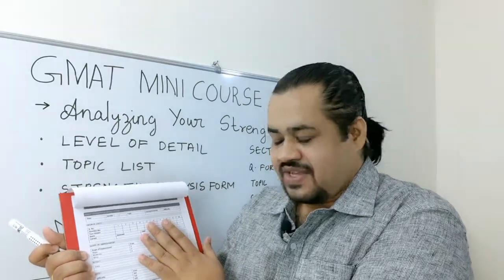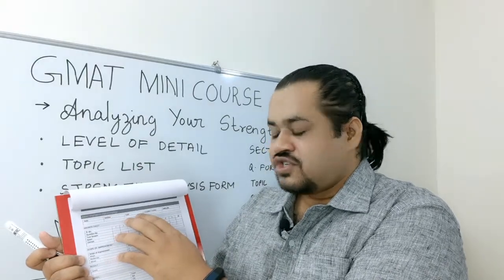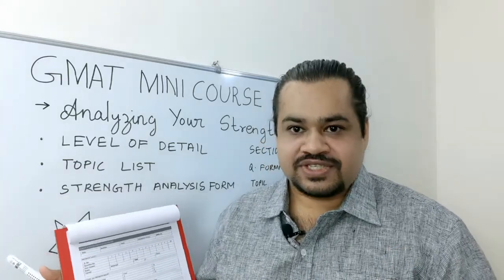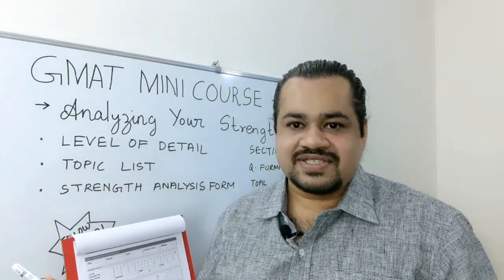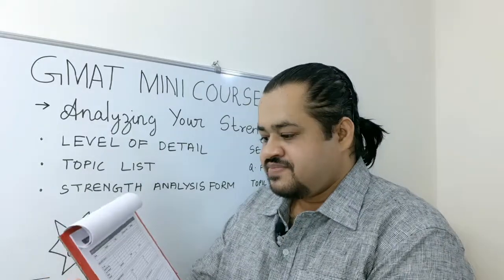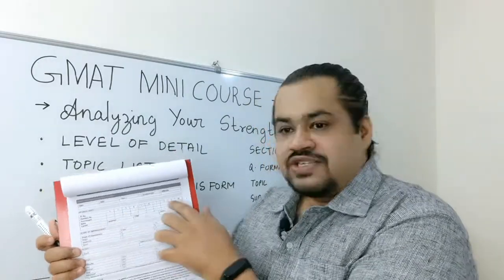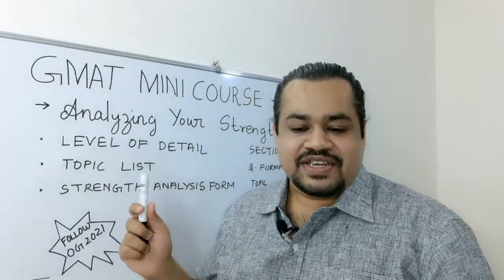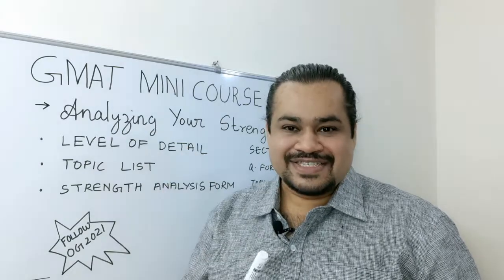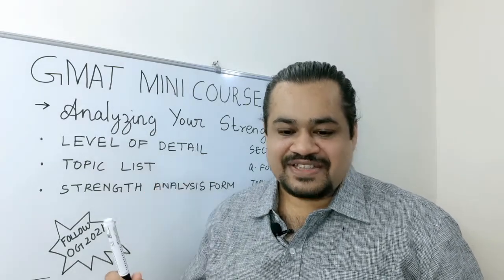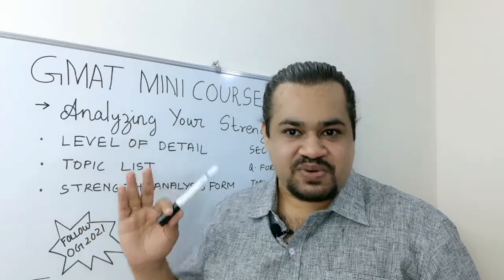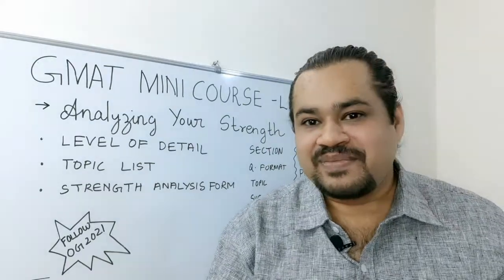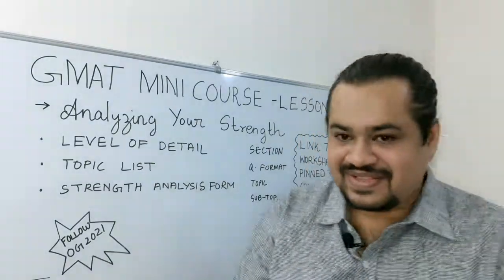Now the next section. Depending on whether you chose a section, a topic, or a question format, what you have to do is you have to select 10 questions. When you're doing strength analysis, 10 is a good number to work with. So which are the 10 questions that you select? For example, let's say that I'm doing a strength analysis in the quantitative reasoning section, and the topic is arithmetic, and the question format is problem solving, and the difficulty is easy. Let me take that part of the official guide.